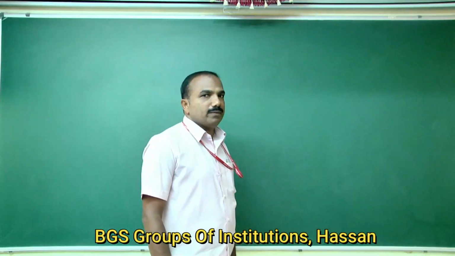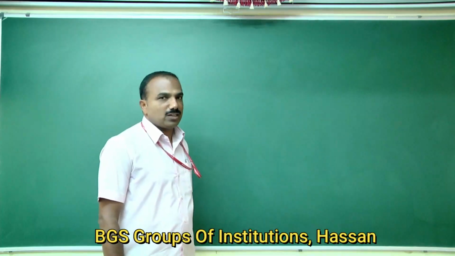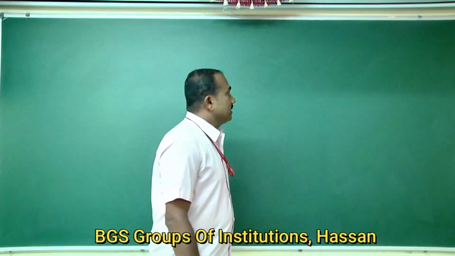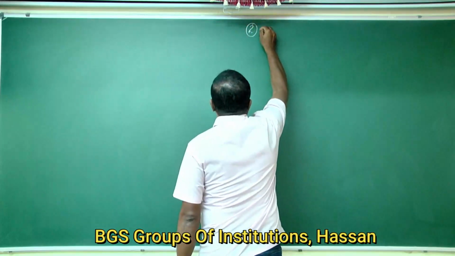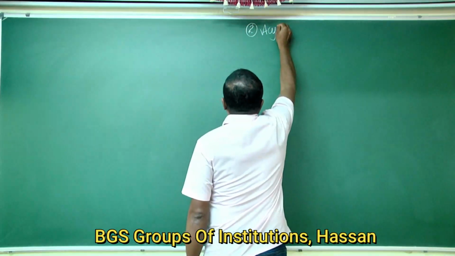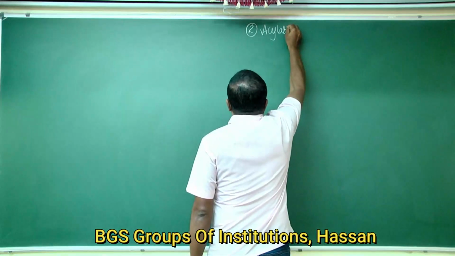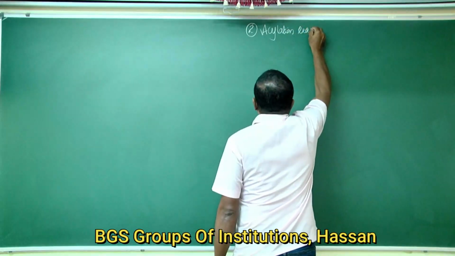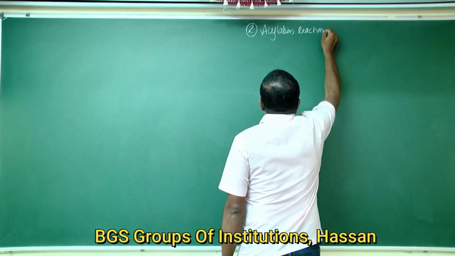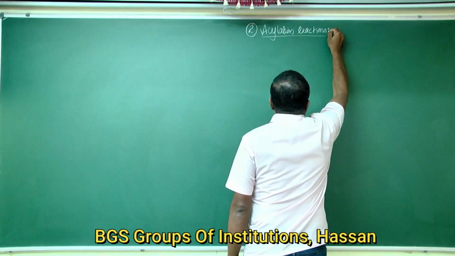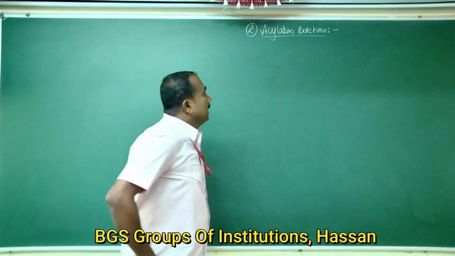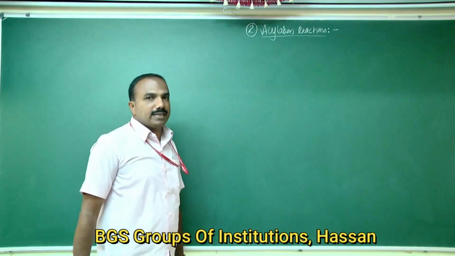So today we continue the chemical reactions of amines. That is, the second property is acylation reaction. In acylation reactions, there are three types.